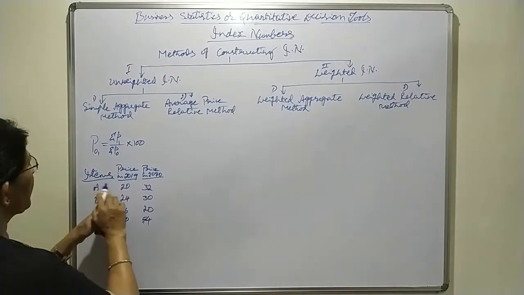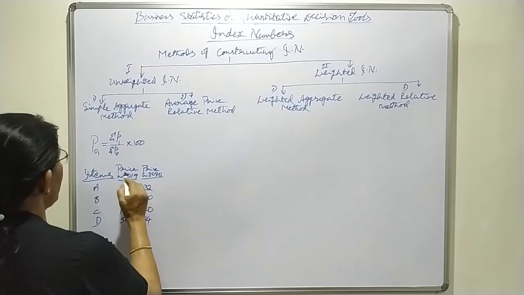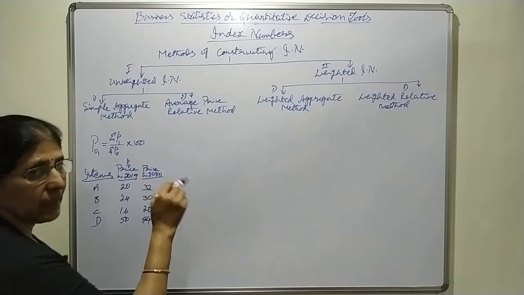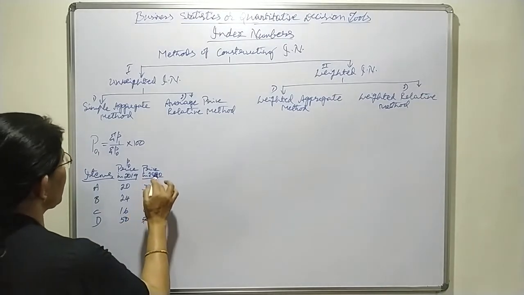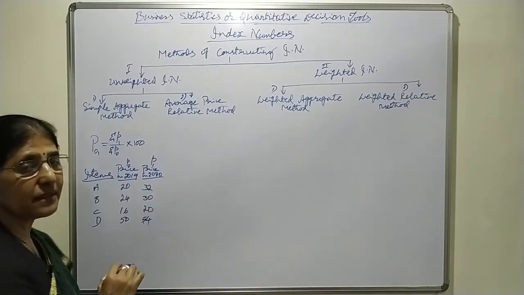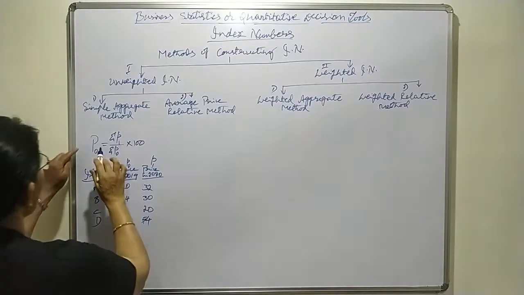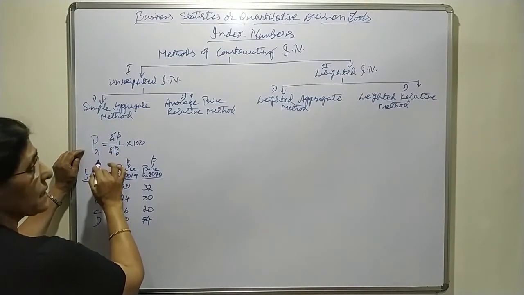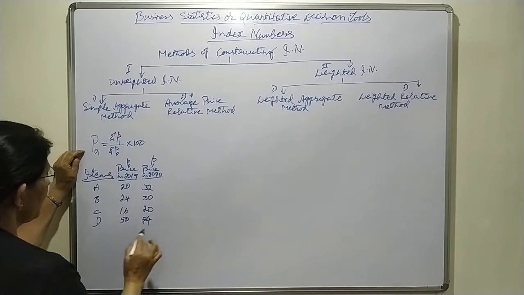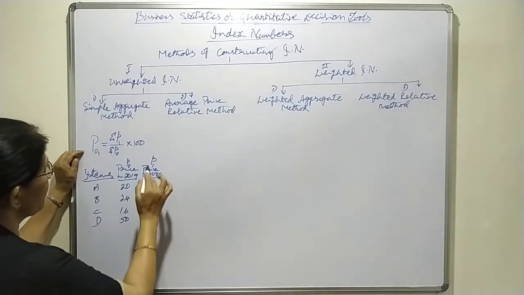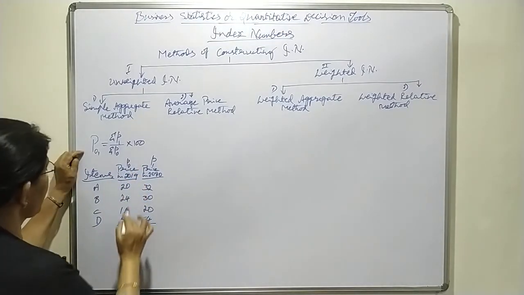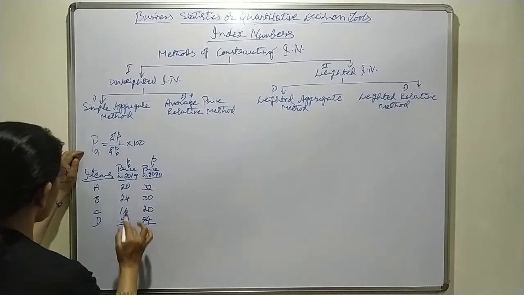Here the previous year may be taken as the base. Therefore, base period price is nothing but P0, and price in 2020, comparatively this 2020 is the recent one. Therefore, that is taken as current period, denoted by P1. Now, the formula is what? P01, price index number of current period compared to base period, equals sigma P1 divided by sigma P0. That means sigma P1 is the total of prices of current period, sigma P0 the total of prices of base period. Just we have to take the total of both the columns.